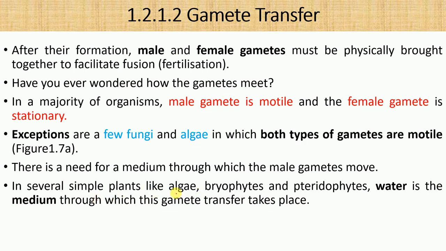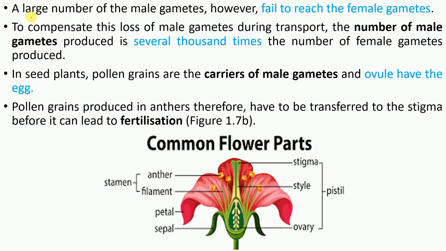In the case of algae, bryophyte, and pteridophyte, because they live in water, water is the medium for them, because they cannot be pollinated through other agents like honeybees or wind. That's the reason water is the pollinating agent for bryophyte, pteridophyte, and algae. In gamete transfer, a large number of male gametes fail to reach the female gamete. That's the reason for one mechanism: male gametes are produced in large numbers, several thousand times more than female gametes.